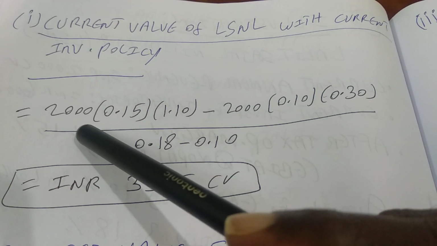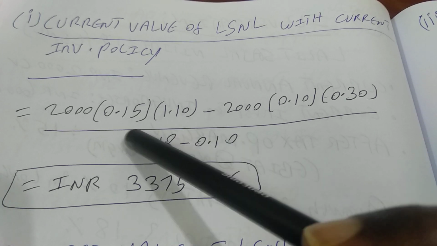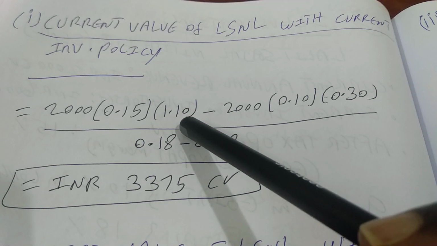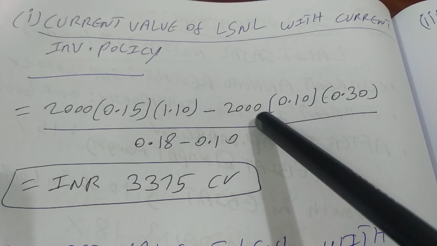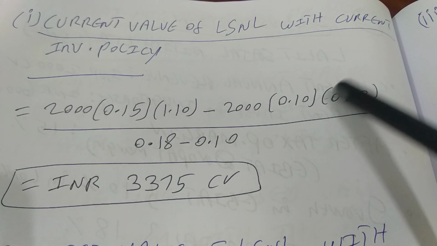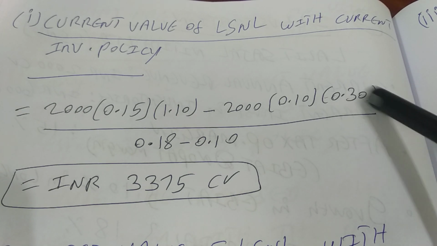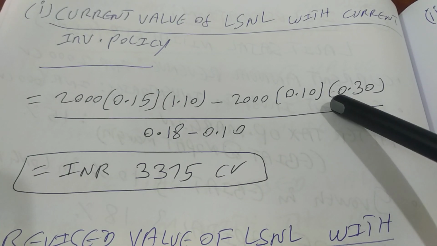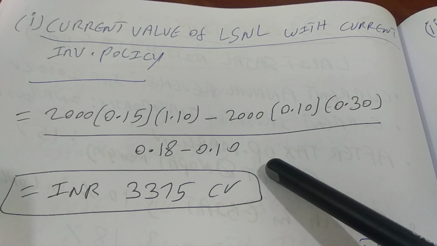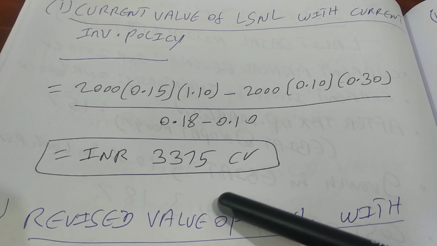So we will start with the current revenue 2000 crores into operating profit margin after tax, it is 0.15, into growth rate, that is 10%, that is 1.10, minus current year revenue into what is the investment in working capital as a percentage of revenue, that is 30%, 0.30, into growth rate, that is 0.10, divided by WACC minus G, 0.18 minus 0.10,